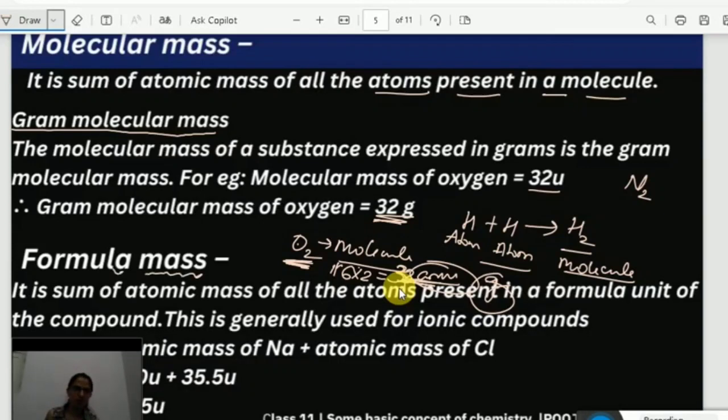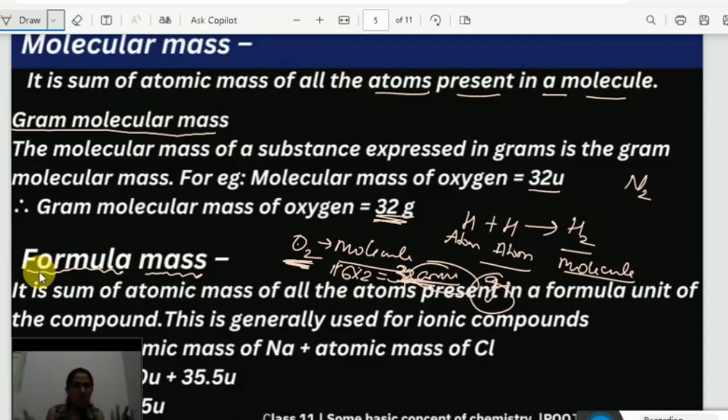Formula mass. What is formula mass? Generally, you know the difference between atomic mass and molecular mass. But what is this new thing? We don't know, ma'am. Okay. Formula mass is generally used for ionic compounds. Okay. We use this for ionic compounds.